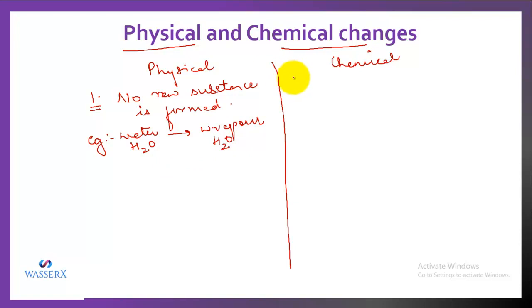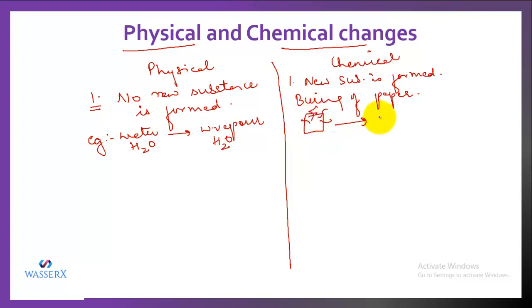But if we focus on chemical change, we see that in a chemical change, a new substance is formed. For example, let's take the example of burning of paper. Let's say I have a paper and I burn it.